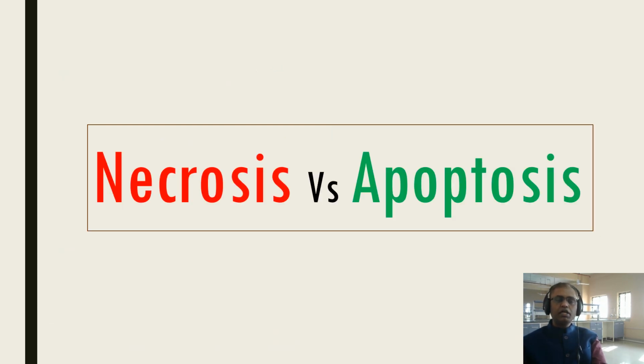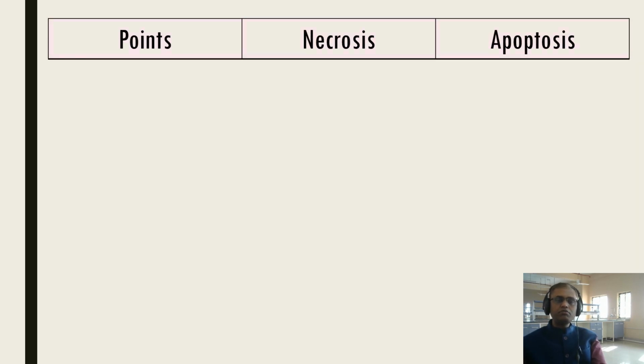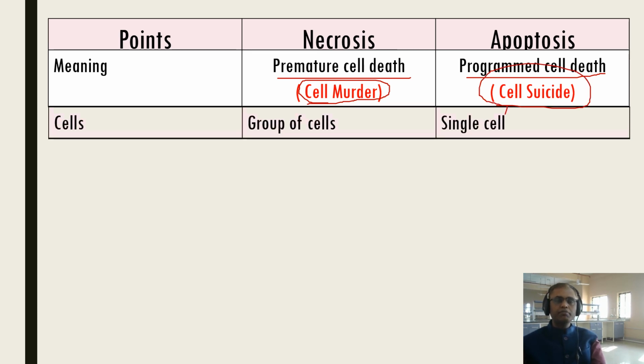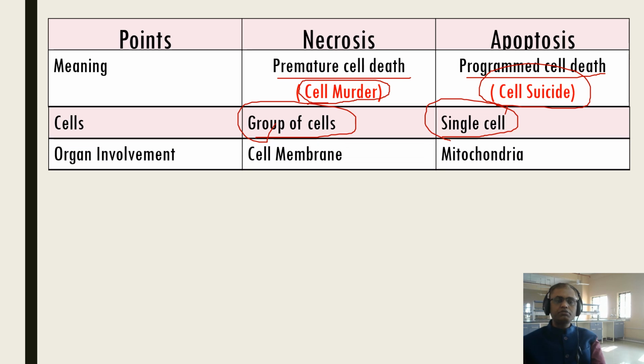Now we'll study the difference between necrosis and apoptosis. Very important for MCQ, viva, as well as university examinations. Here I am giving 4-5 points. As we know, necrosis is premature cell death, whereas apoptosis is programmed cell death. For simple understanding, we can call necrosis cell murder, whereas apoptosis we can call cell suicide. And a group of cells is involved in necrosis, whereas a single cell is involved in apoptosis.